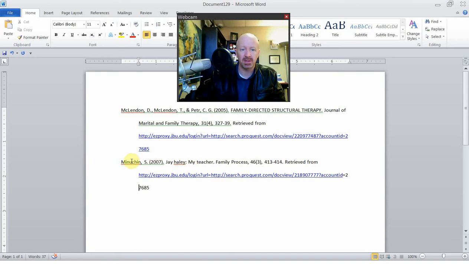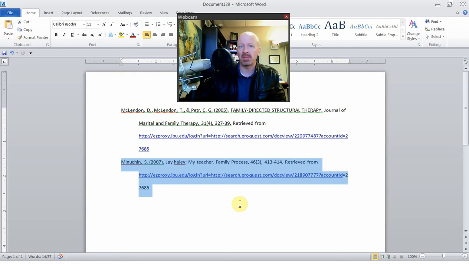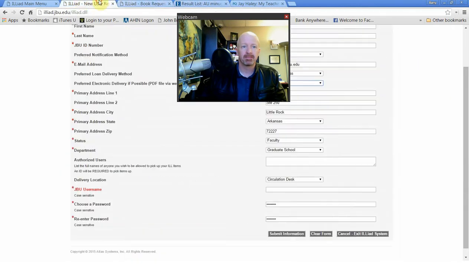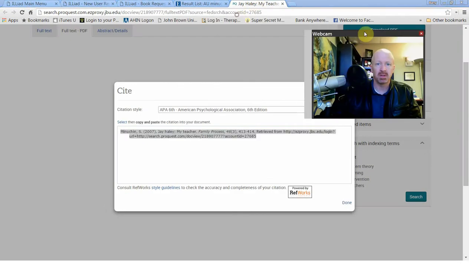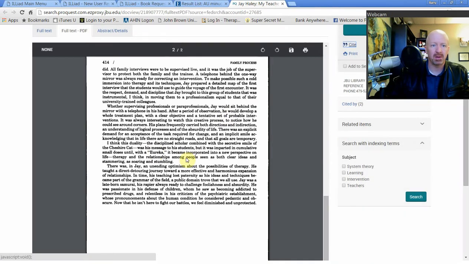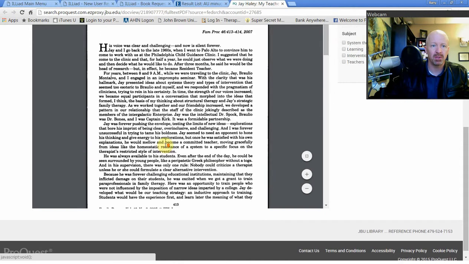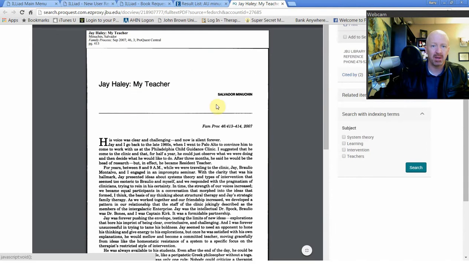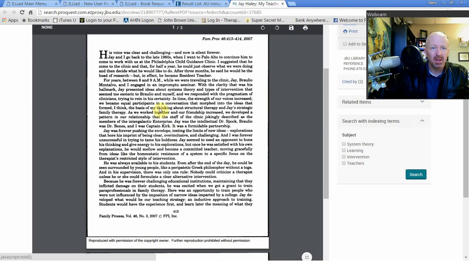Great tool. Here's an article written by Minuchin, so it's a primary source, because I know Minuchin is a primary theorist of structural family therapy. I haven't read the article, but I could real quickly. It's there on the screen. Somewhere, I guess I've clicked off of it. There it is. I can get rid of this, go back to the article, and I can read it. And I can read what Minuchin said about Jay Haley, and maybe how he influenced his own writings. If I get one thing out of this article, maybe I don't, but if I get one thing, then I've got a citation already ready.